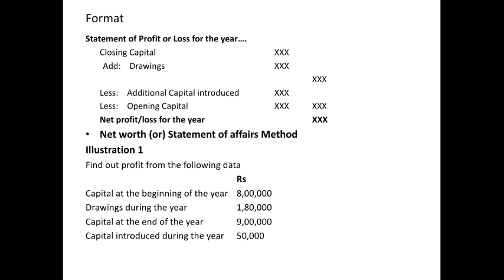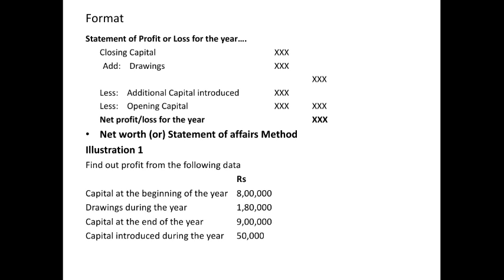Adjusted capital is important. Again we have to subtract opening capital. If adjusted capital is more than the opening capital, we get net profit. If adjusted capital is less than the opening capital, we get loss. Okay, so this is the format.